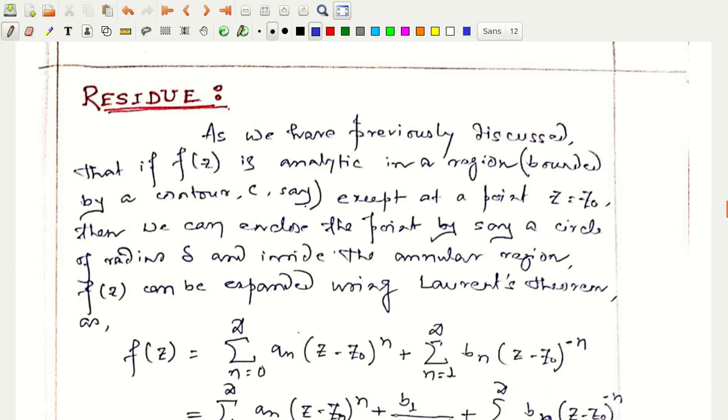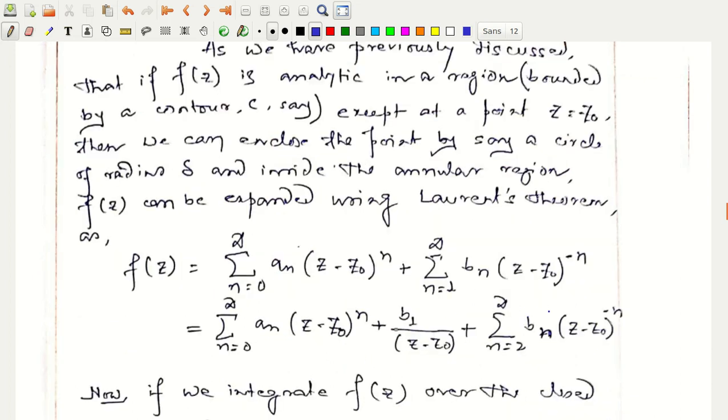So first let us see what a residue is and why it is called so. We have discussed earlier that if f of z is analytic in a region which is bounded by some closed contour C, say, except at a point z equal to z0, then we can enclose the point by, say, a circle of radius delta, and inside the annular region f of z is analytic, and that can be expanded using the Laurent theorem as f of z like this.